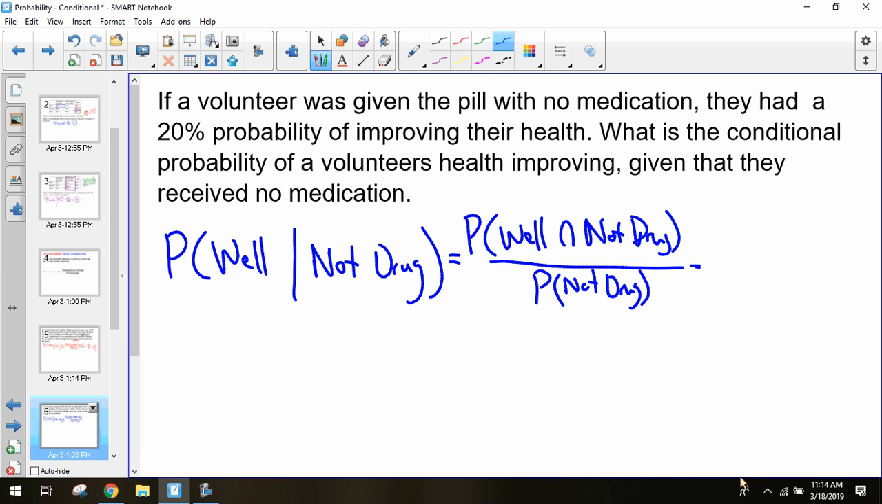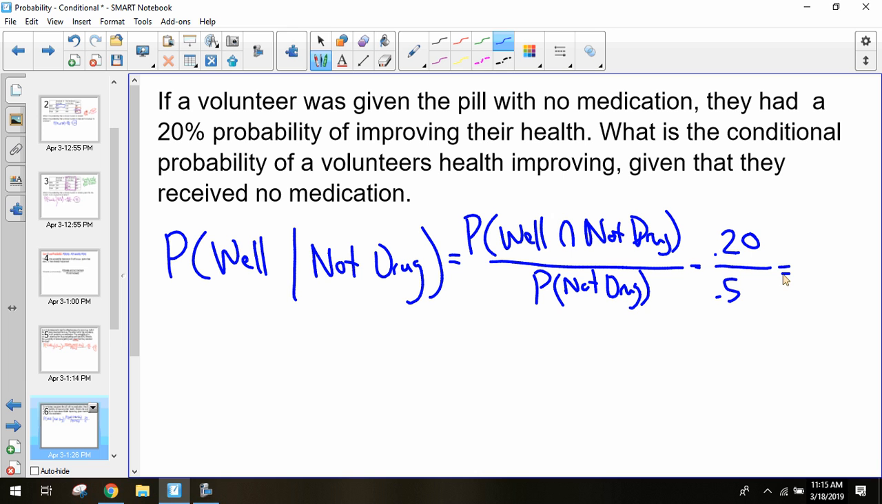So what's my probability of getting well and not receiving the drug? 20%. Okay, so that's our numerator. Out of what? How many of us did not receive the drug? Or how many volunteers, I'm sorry? So it's still going to be out of the 50.